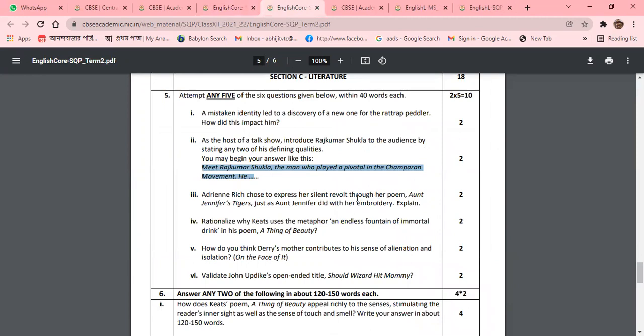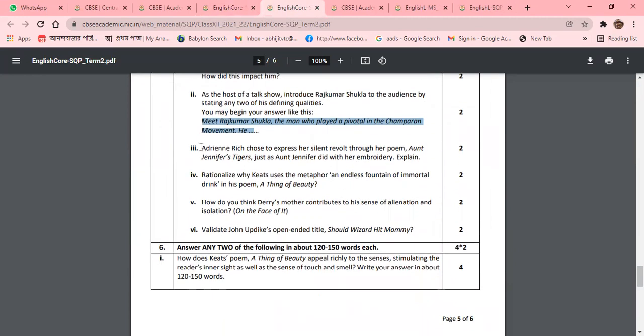Now we are coming to question number 3. Adrienne Rich chose to express her silent revolt through the poem, just as Jennifer did with her embroidery. So Jennifer's embroidery is a kind of revolt against her husband.